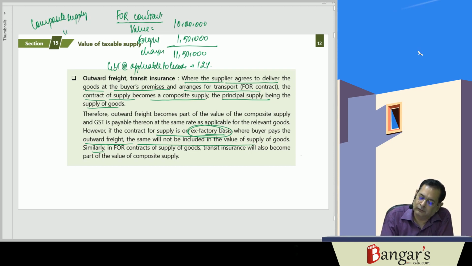where the principal supply is supply of goods.